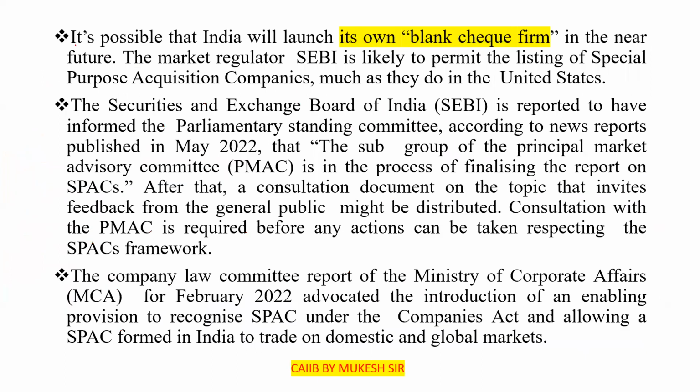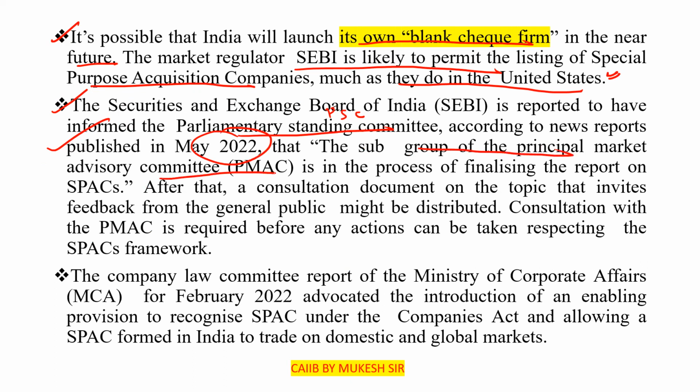It is possible that India will launch its own blank check companies, like we have covered, in the near future. The market regulator SEBI is likely to permit the listing of special purpose acquisition companies, much as they do in the United States. According to news reports published in May 2022, SEBI informed the Parliamentary Standing Committee that a subgroup of the Primary Market Advisory Committee, PMAC, is finalizing the report on SPACs.